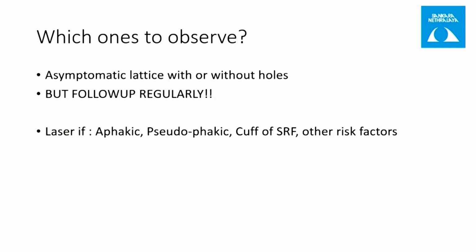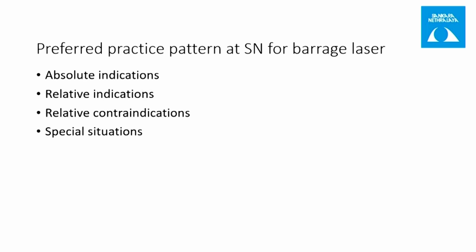So which one to observe? So asymptomatic lattices with or without holes can be observed, but they need to be followed up regularly. We need to laser if the patient is aphakic, pseudophakic, the risk of SRF beneath, and other risk factors, as already mentioned before, are present. So, what is the preferred practice pattern we follow at Sankara Nethralaya for barrage laser? We have classified into 4 groups: absolute indication, relative indication, relative contraindication, and special situations.